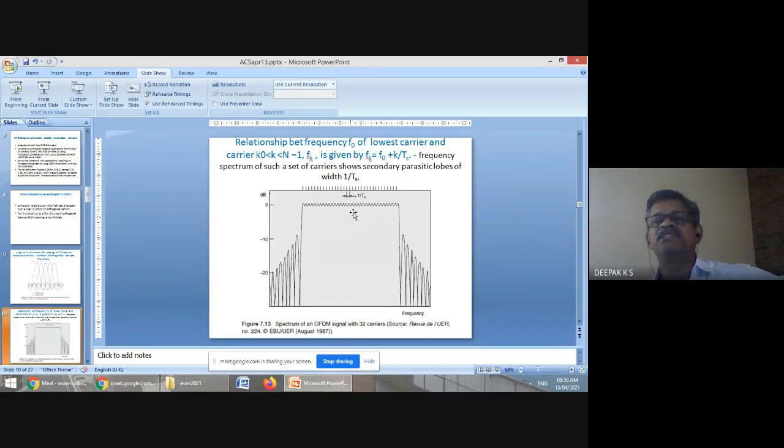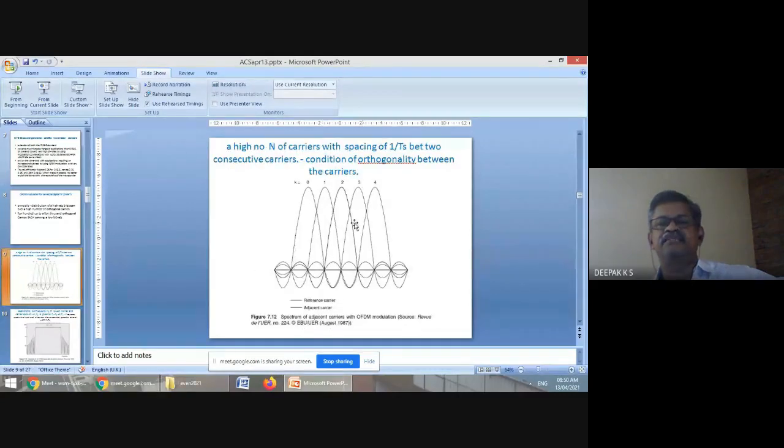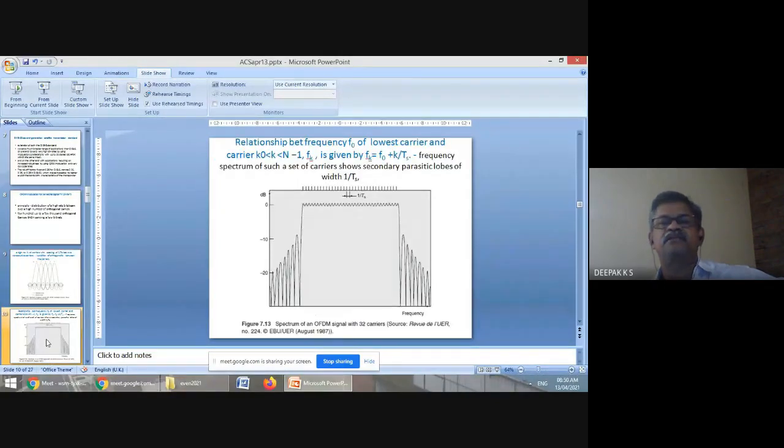So the other frequencies will be multiples of 1/Ts from this f0 of the lowest carrier. So you have the lowest carrier, that plus 1/Ts, that plus 2/Ts, that plus 3/Ts, like that. So that is the relation between these carriers in terms of frequency. This is a frequency domain representation.